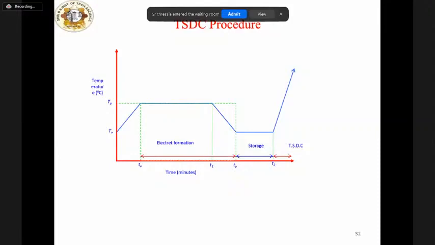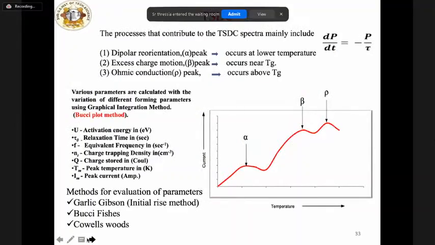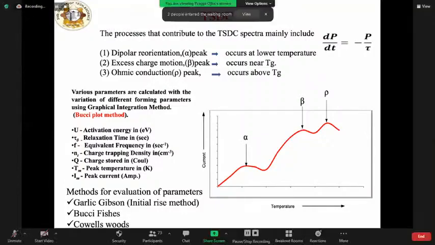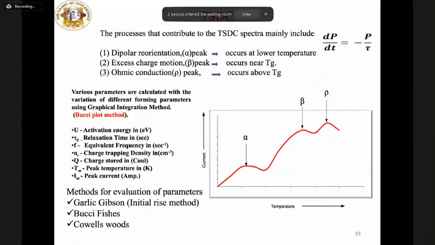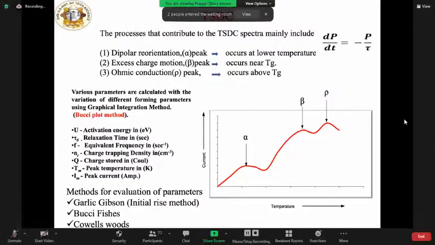It has proved to be an extremely useful experimental technique to study the dipole behavior or charge trapping characteristics, as well as to provide information on the total internal charge stored. So this technique has been preferred for the study of electrical effects in polymers and biomaterials, as it provides information on different phase transitions as well as the total charge stored.